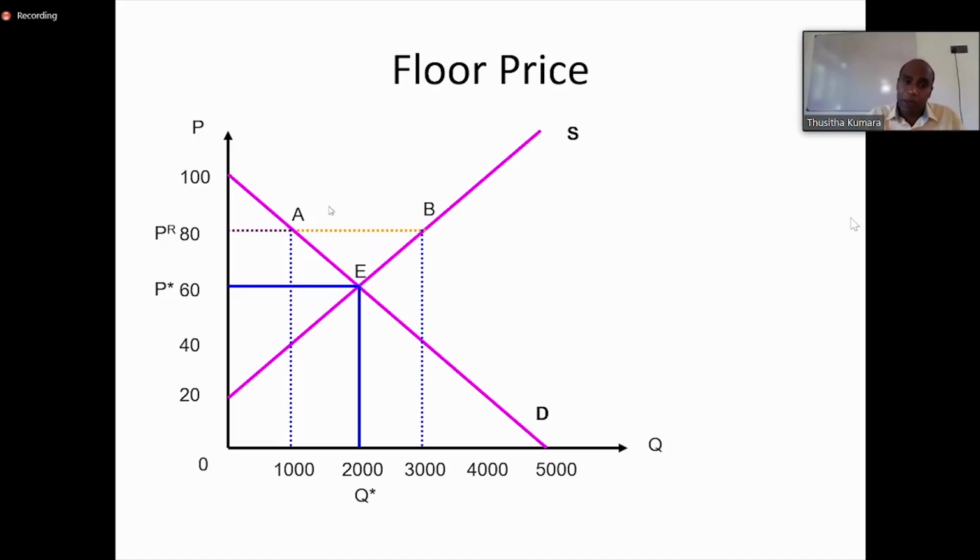If you look at this figure, you can see the A to B area. There will be 3000 units in the market, but only 1000 units are demanded. Because of that, this A to B, or around 2000 units, will be in excess in the market. This amount will not be sold.